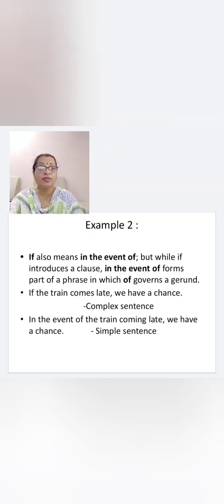So in the event of, it becomes a part of a phrase. And of what? The train coming late. So coming, gerund. So how will you transform the sentence? So if clause can be transformed, or from complex sentence you can make it simple by using in the event of.